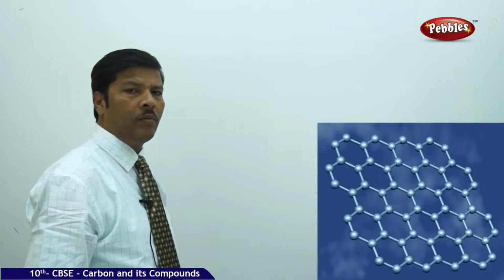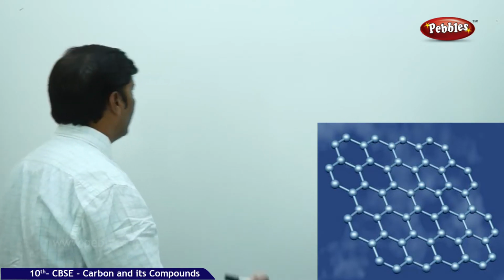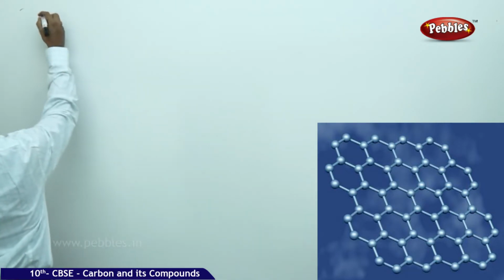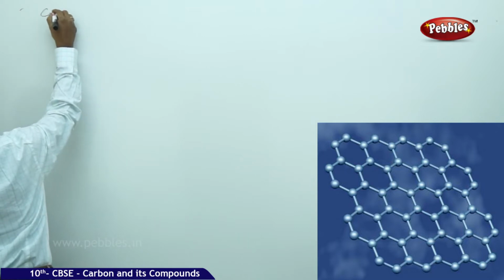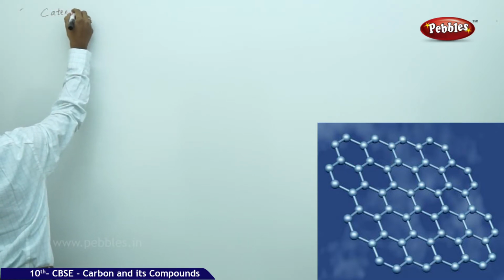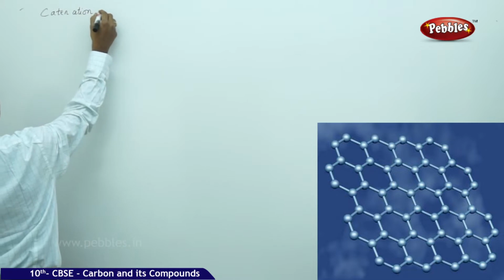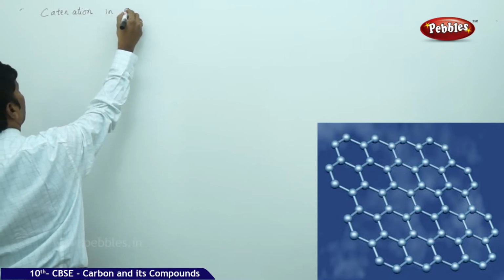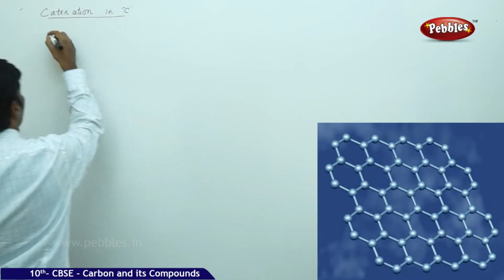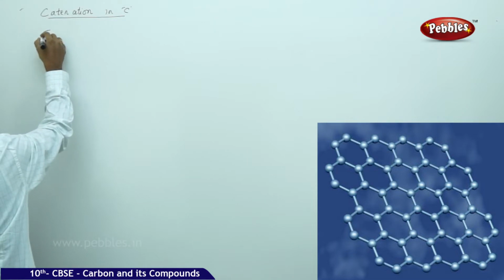The catenation property in carbon can be explained by taking an example. What is the meaning of catenation?